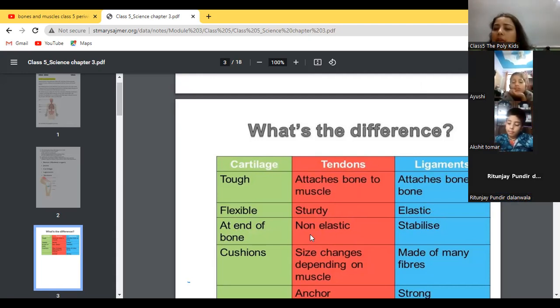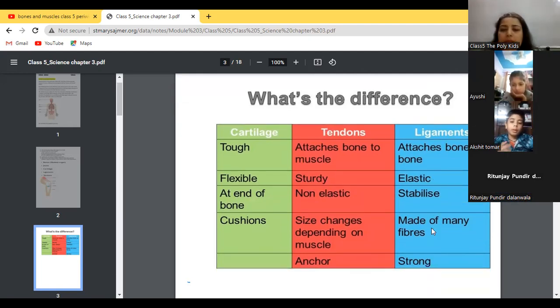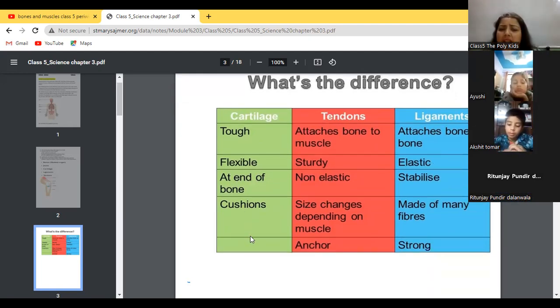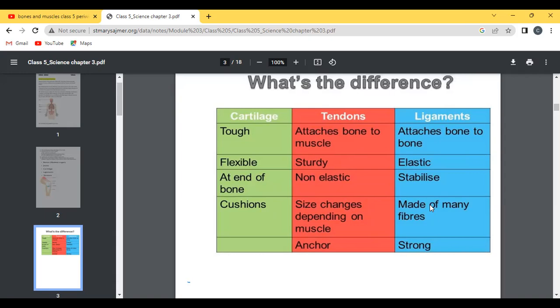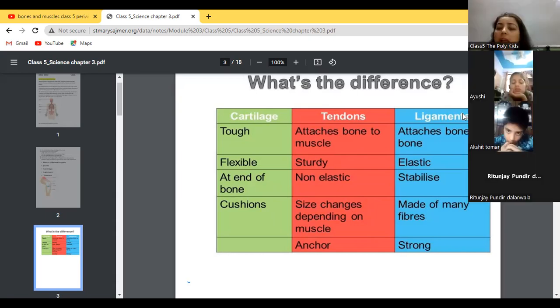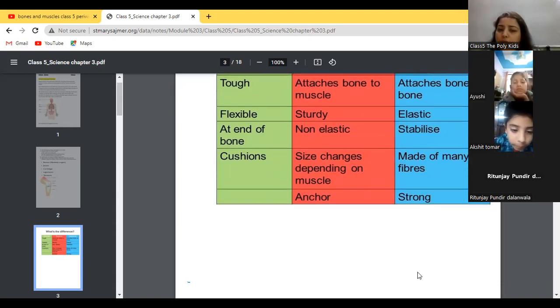Okay, tendons are non-elastic and ligaments are stabilized. Then cartilage are cushions. Tendons' size changes depending on muscles, and ligaments are made of many fibers. Then tendons are anchors and ligaments are strong. Okay, clear till here? Any doubts you have? No, ma'am. Okay, can I move further?